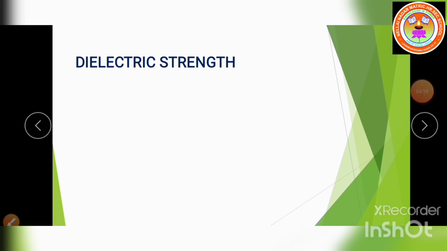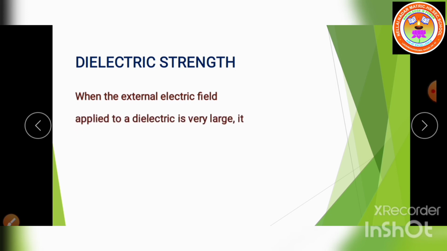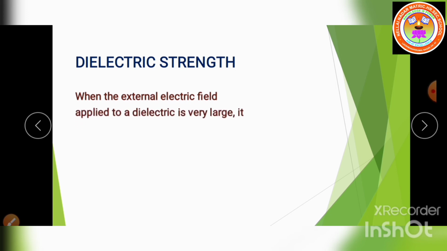Next one, dielectric strength. When the external electric field applied to a dielectric is very large, it tears the atoms apart so that the bound charges become free charges.